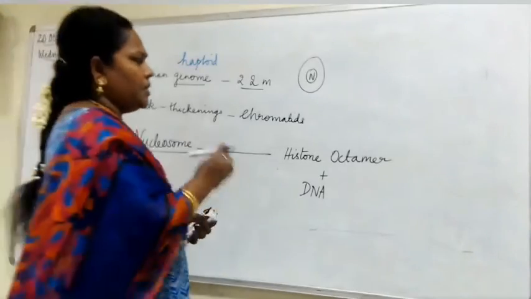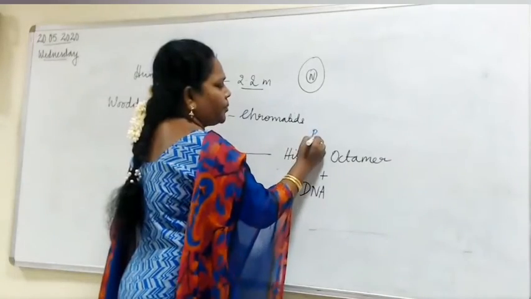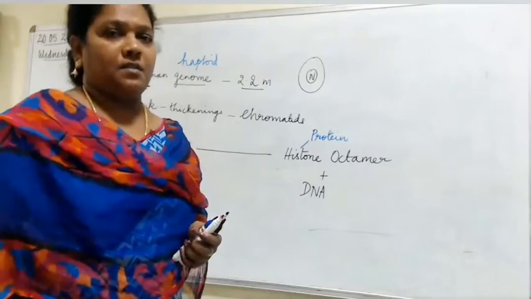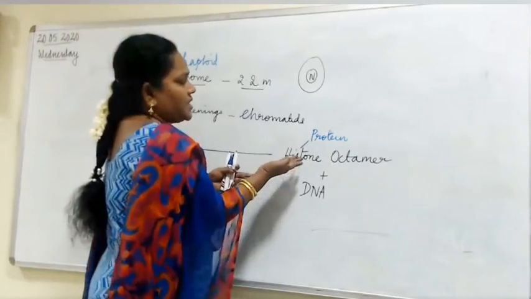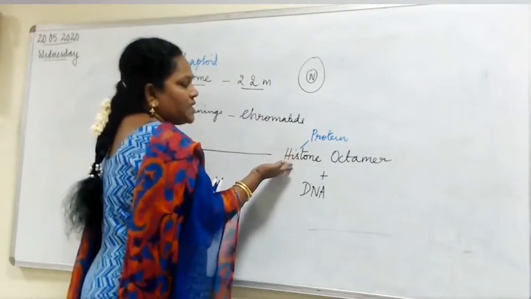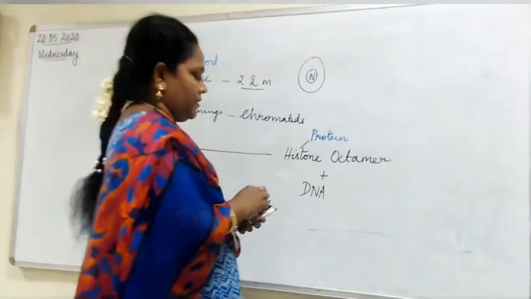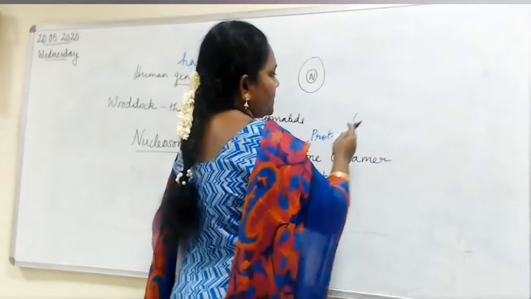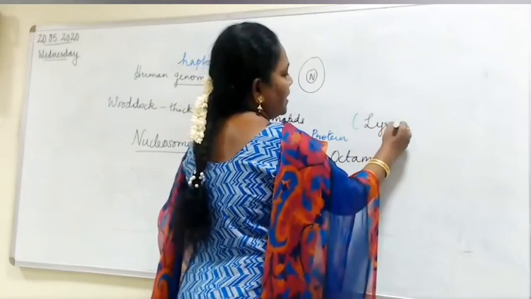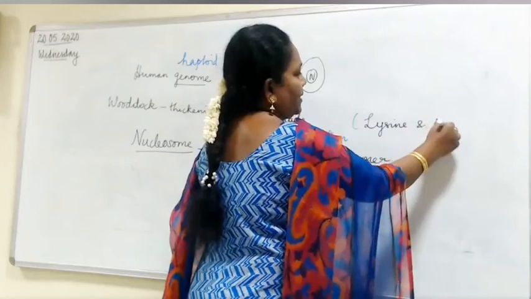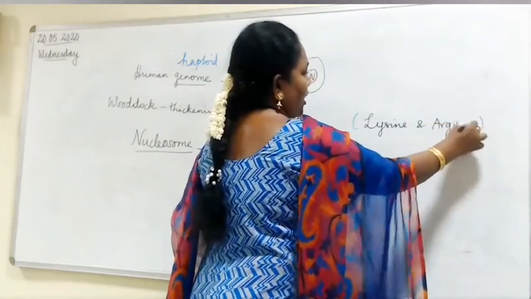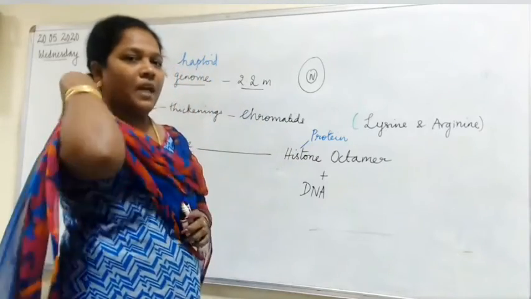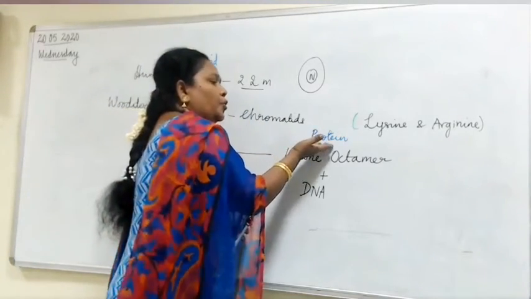So when you talk about histone, it is a type of protein. What is histone? A group of amino acids are called as proteins. So what are the amino acids present in histone? They are nothing but lysine and arginine. Lysine and arginine are the two types of amino acid present in the histone. That is why you call that histone to be a protein.